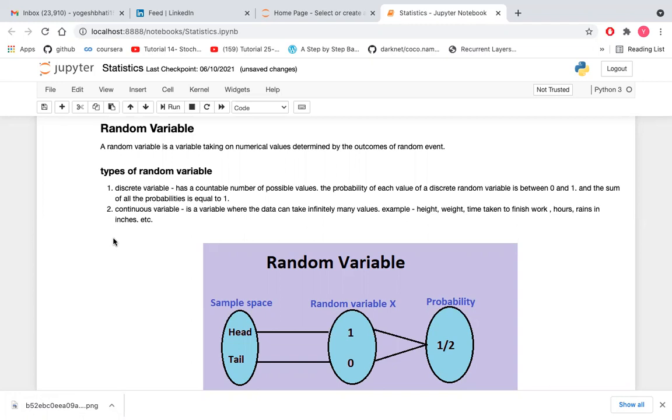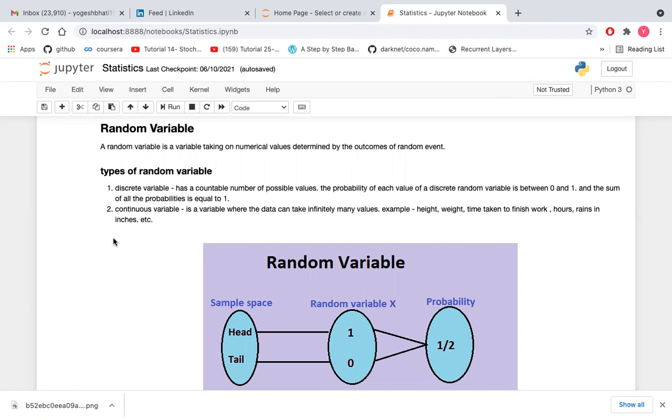So first of all, let's discuss what a random variable is and why we need it. Random variables are very important in statistics and probability, and it's necessary to understand probability distributions. For probability distributions, random variables are very important, because they allow us to ask questions in a mathematical way.